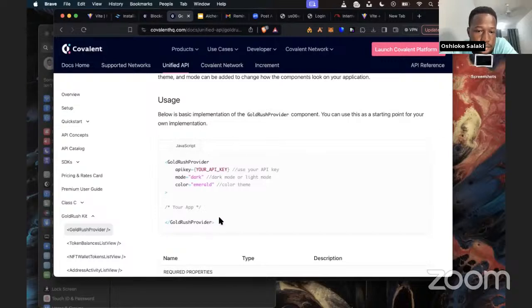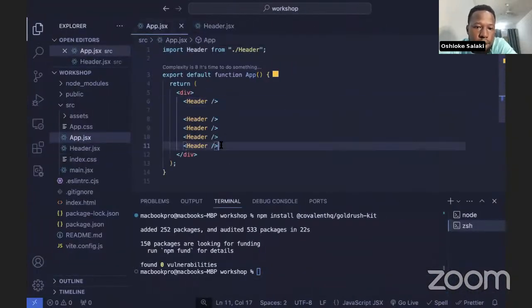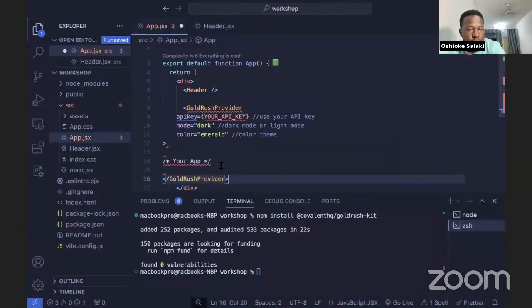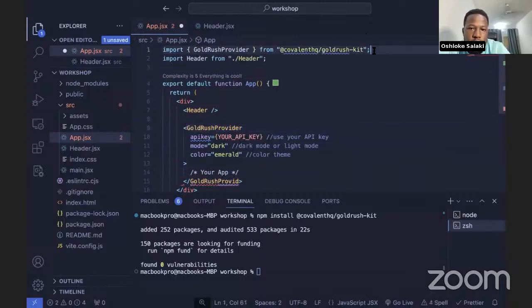So this is the basic usage of it. Before we can make use of the Gold Rush components, they have to be wrapped within this Gold Rush provider. So if you go back to our app, you can just clear this, then we paste this in. We need to import this, so we have imported this up here.